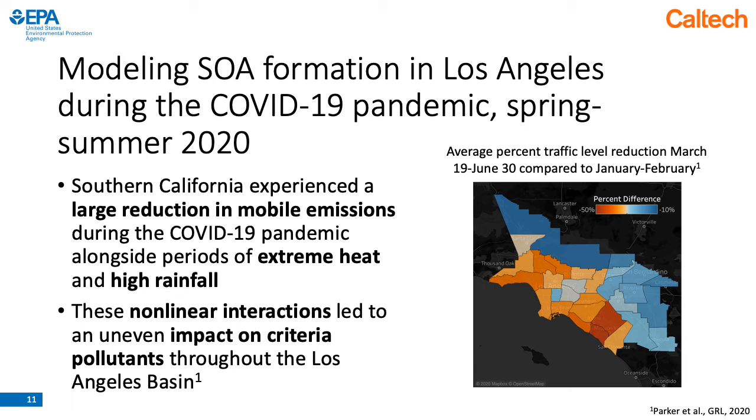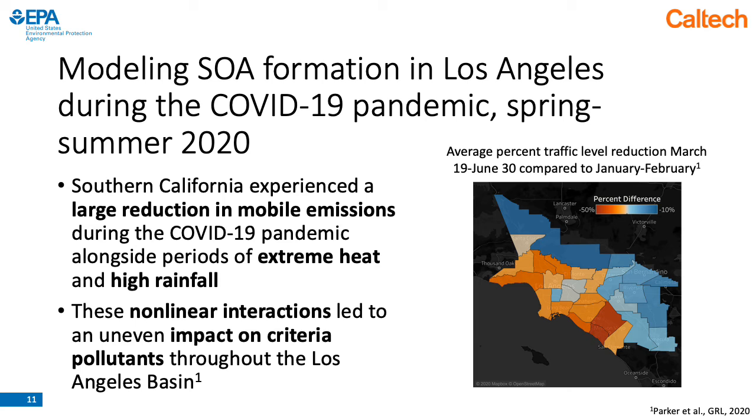So last year in 2020, in Southern California, we saw large reductions in mobile emissions, but we also had periods of extreme heat and higher than normal rainfall. And the nonlinear interactions of these emissions and meteorology caused different degrees of increased or decreased levels of pollutants in the LA basin.